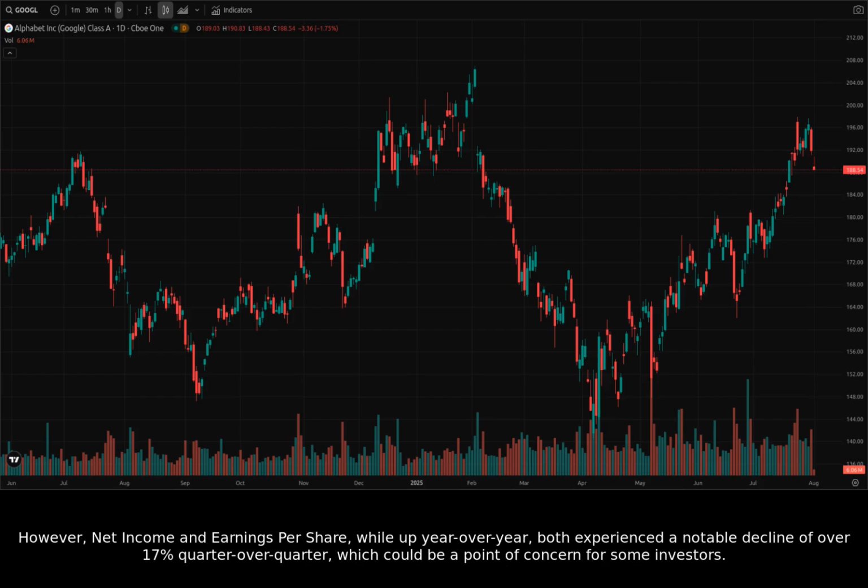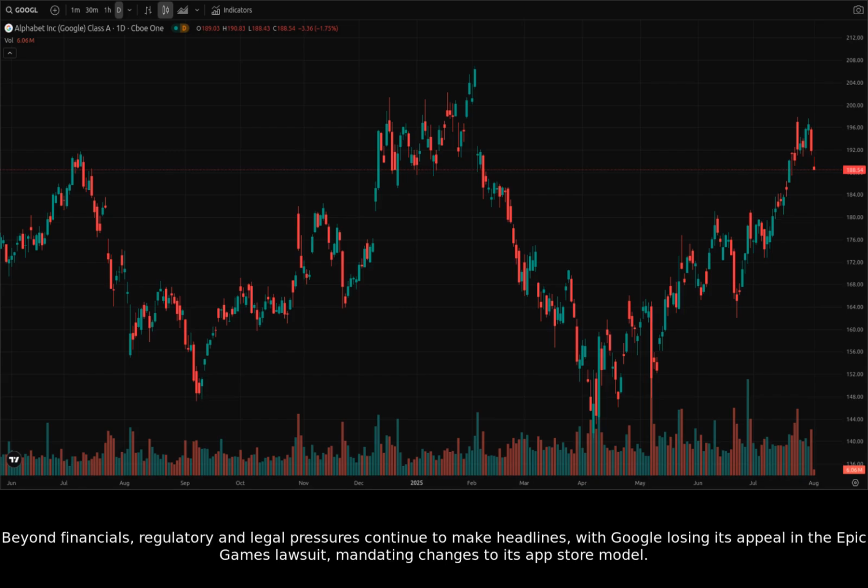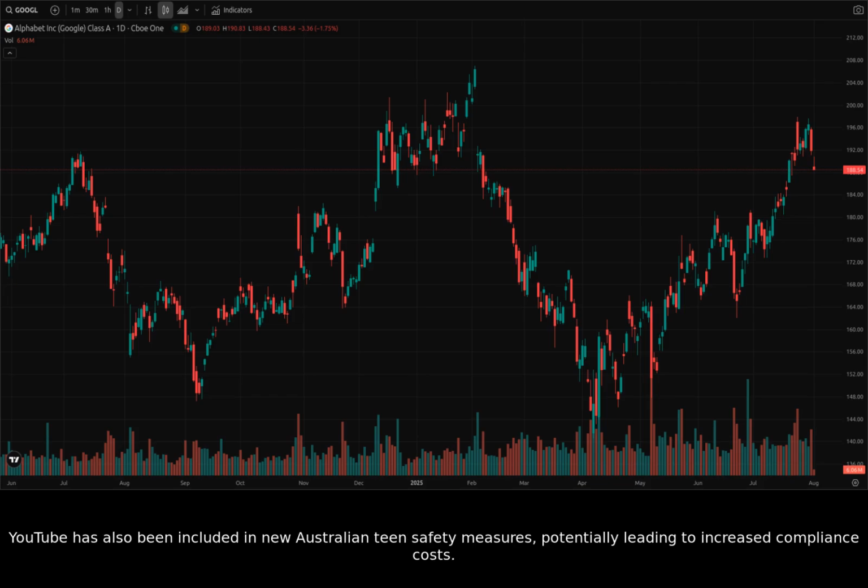However, net income and earnings per share, while up year-over-year, both experienced a notable decline of over 17% quarter-over-quarter, which could be a point of concern for some investors. Beyond financials, regulatory and legal pressures continue to make headlines, with Google losing its appeal in the Epic Games lawsuit, mandating changes to its App Store model. YouTube has also been included in new Australian teen safety measures, potentially leading to increased compliance costs.